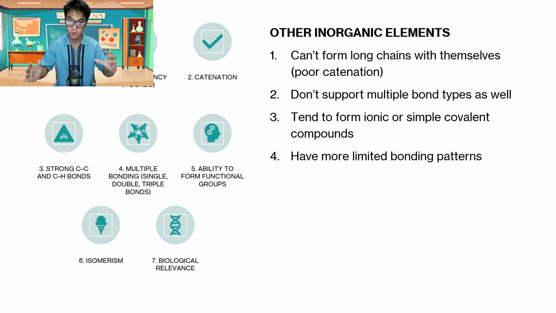If this element is more positive, then it would be grabbing more of the electrons. So it's like having a tug of war. If we form ionic compounds, for example, sodium chloride, because chlorine has more electronegativity than sodium, then more likely that one electron that sodium has, it will be giving to chlorine.